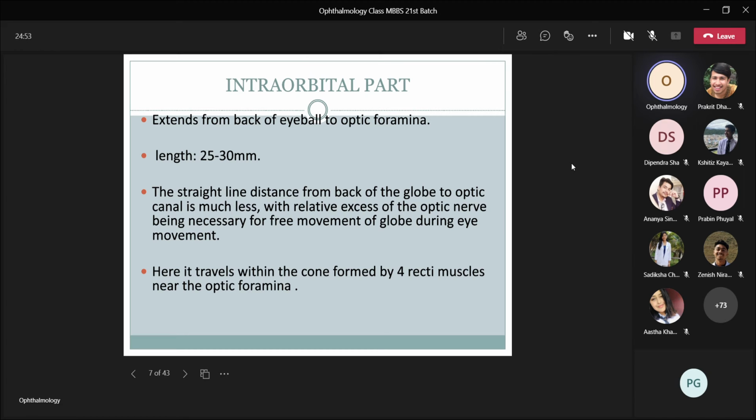The distance from back of the globe to optic canal is much less, with relative excess of the optic nerve being necessary for free movement of globe during eye movement. So at the intraorbital part, the optic nerve is S-shaped. So it helps in the free movement of the globe during eye movement. And here it travels within the cone formed by 4 recti muscles near the optic foramina.